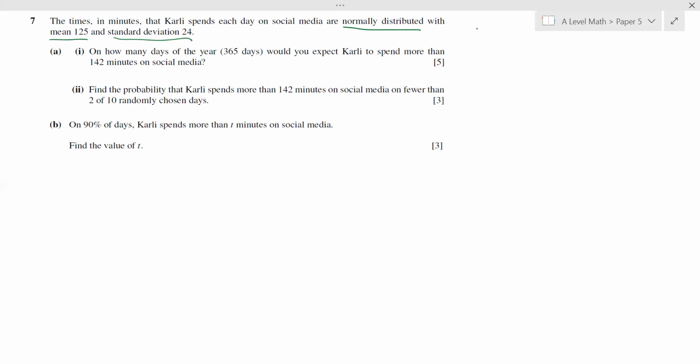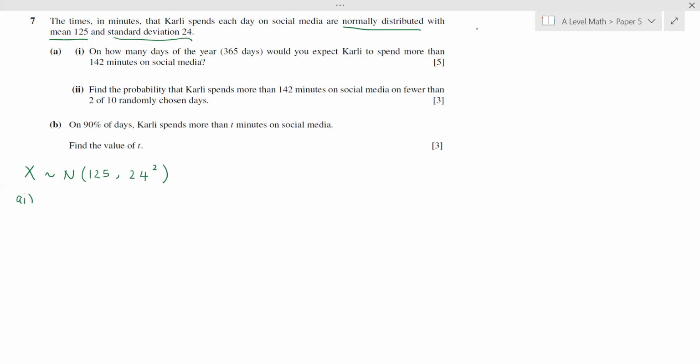Now, if we let X here be the times that Carly spends each day on social media, then X follows a normal distribution with a mean of 125 and a standard deviation of 24.